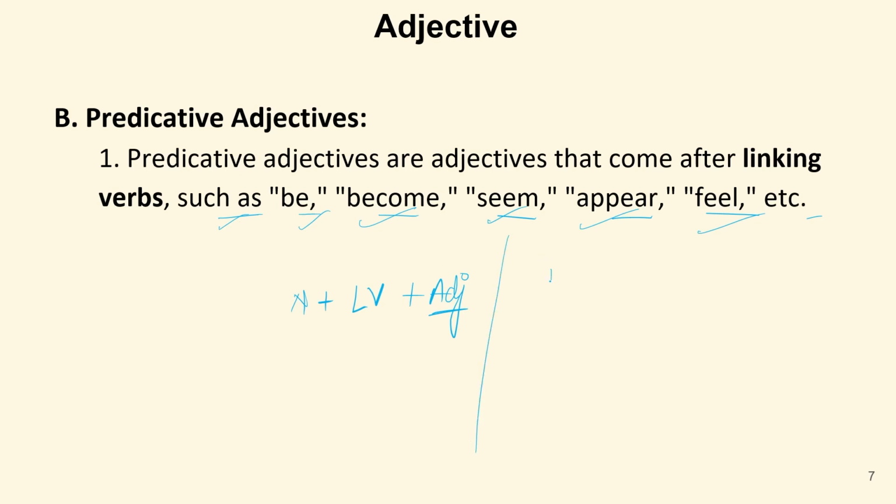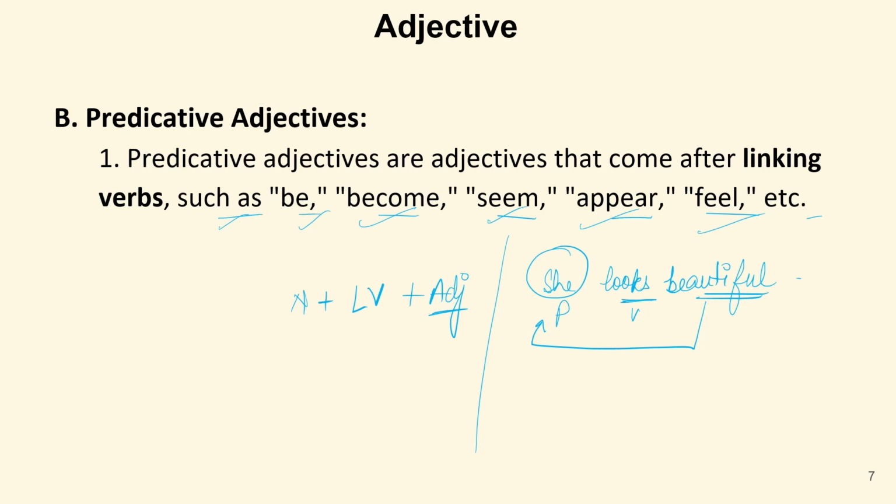For example, she looks beautiful. Now here we are using this word beautiful for she. She is a pronoun. Looks here is a linking verb, and beautiful is used for she, not for the verb looks. I'm not saying she looks beautifully.